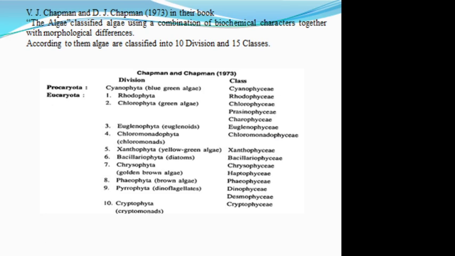Sixth Basirophyta, diatoms are included in this group, Basirophyceae. 7 Chrysophyta, Chrysophyceae is generally called as the golden brown algae found in the fresh water. Then 8 Phaeophyta, brown algae, Phaeophyceae group. 9 Pyrophyta, it is also called as the dinoflagellate, Dinophyceae and Desmophyceae. Last one, that is the Cryptophyta, it is also called as cryptomonads, Cryptophyceae.